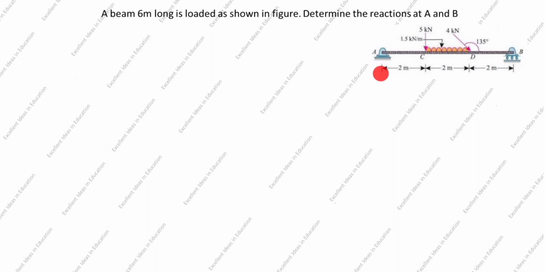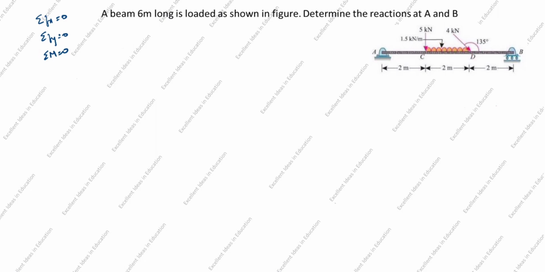First, we will draw the FBD diagram. After that, we will use three equilibrium conditions to solve this problem. What are these three equilibrium conditions? Summation of Fx is equal to 0, summation of Fy is equal to 0, summation of M is equal to 0. You see in this drawing, UDL is given. How will we convert UDL into point load?